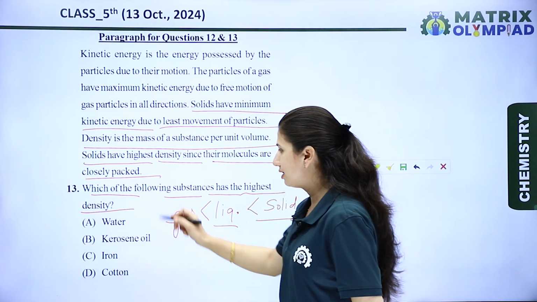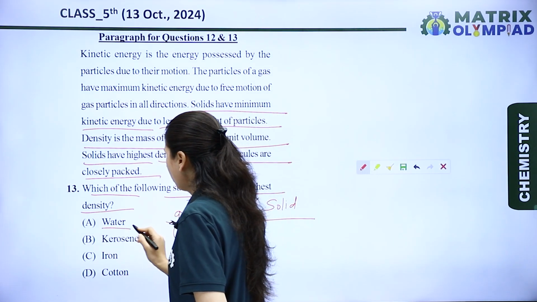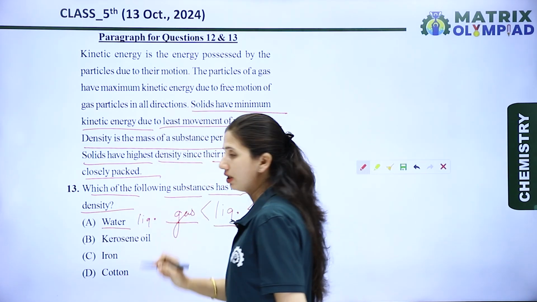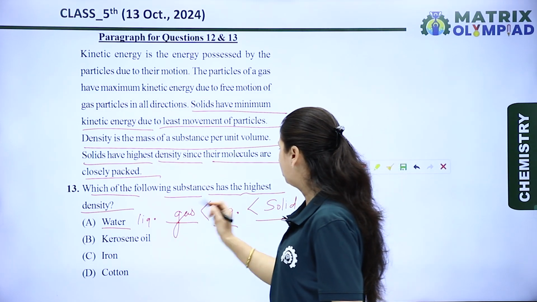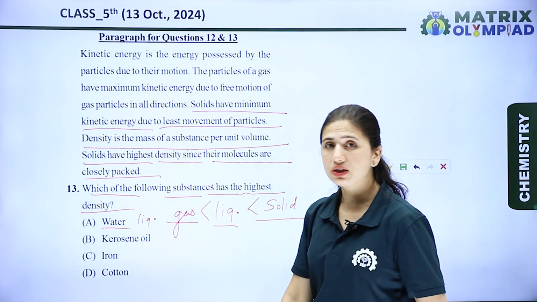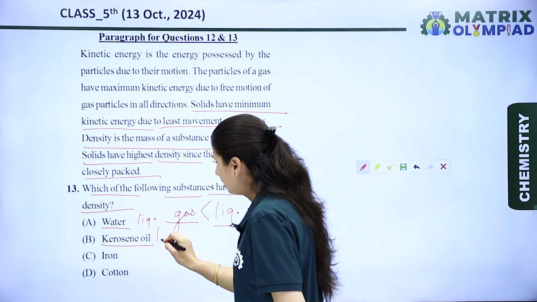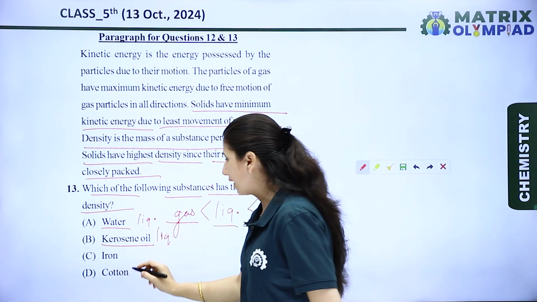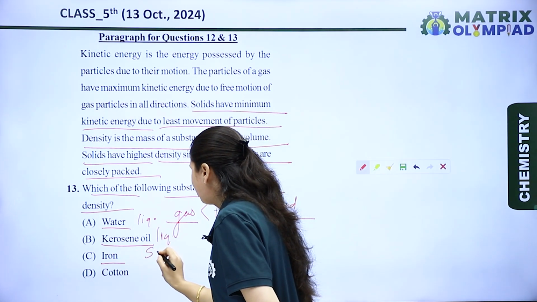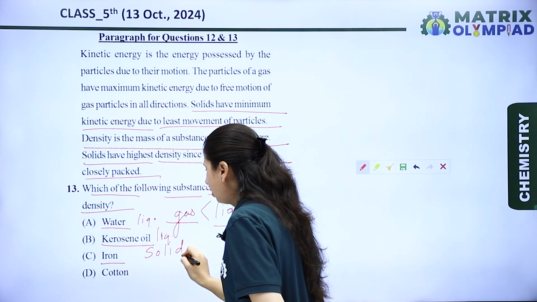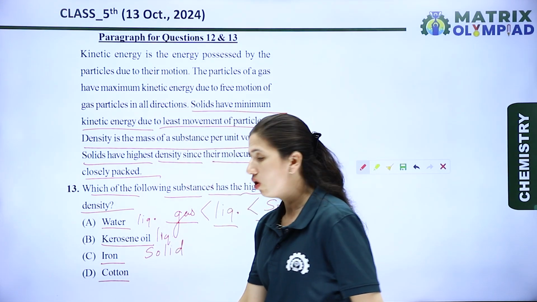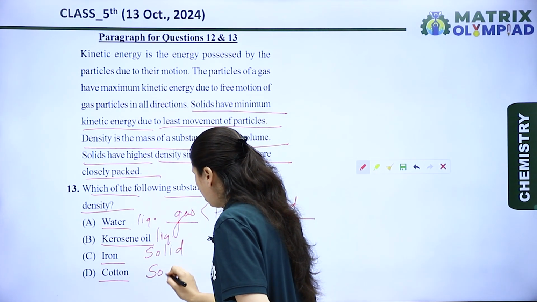So now let's see the options. Water. Water is present in the liquid state, so it does not have the highest density. Next is kerosene oil. Kerosene oil is also present in the liquid state. Next is iron. We know that iron is present in the solid state. And next is cotton. Cotton is also present in the solid state.